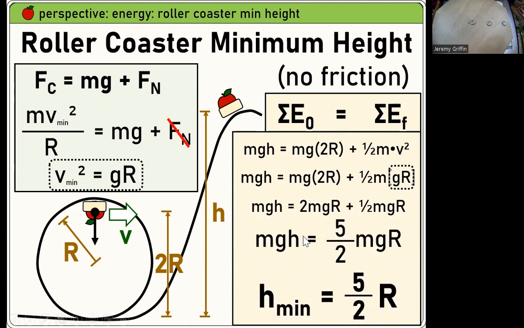So that is the theoretical minimum height drop. It's always 5/2 times the radius, a really classic physics question. Notice that the mass cancels out, which means it doesn't matter if it's loaded with passengers or not. The gravitational field cancels out too. So once you solve this for Earth, you could take that exact system to Mars and it would be exactly the same.